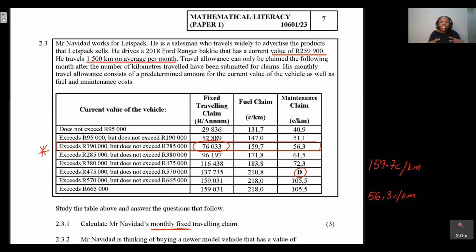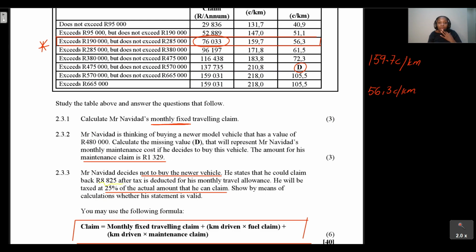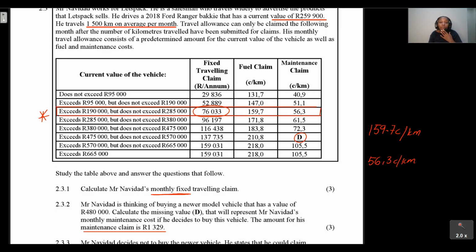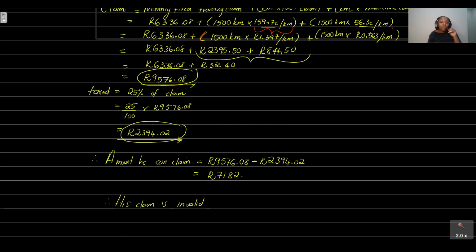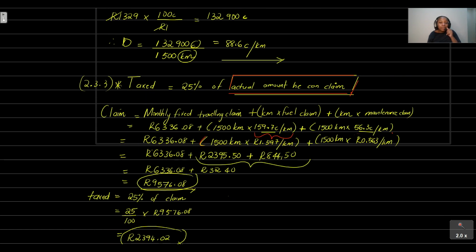Once it's in rands per kilometer, that makes our life super easy, because if you multiply with the kilometers traveled, the kilometers cancel and you get the amount in rands. Also something very important to remember: how many cents are in 1 rand, because that is the conversion that's going to help us tackle this question. And we found that 1 rand is equal to 100 cents.